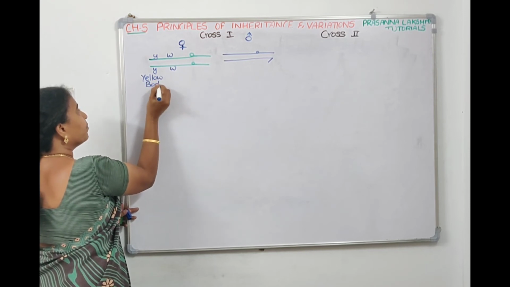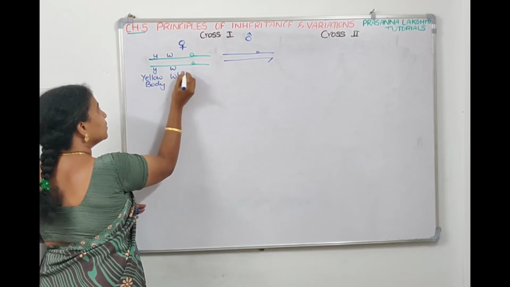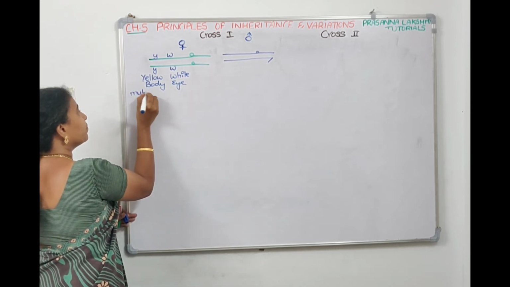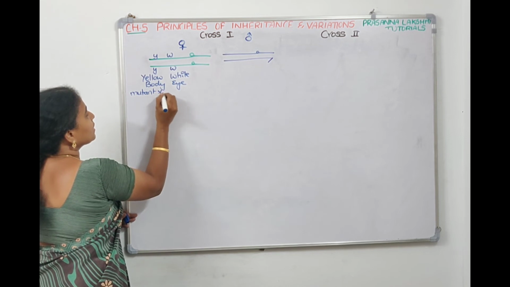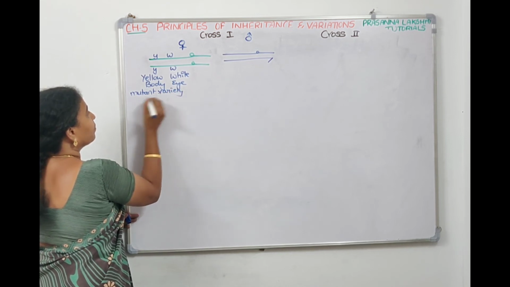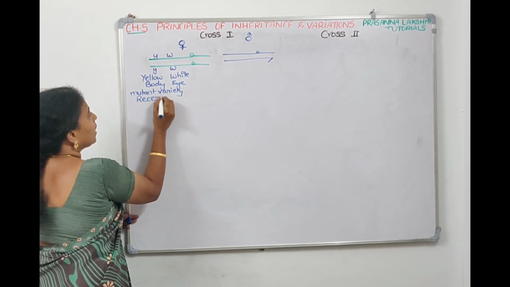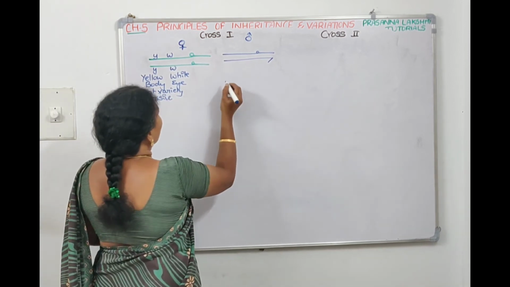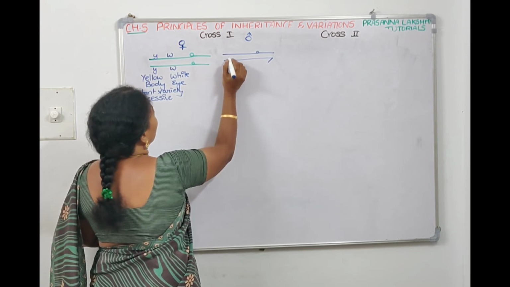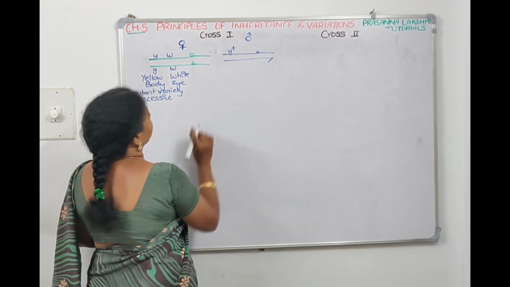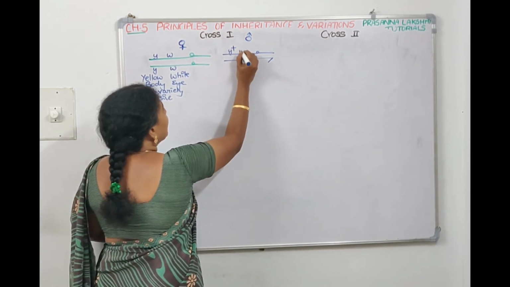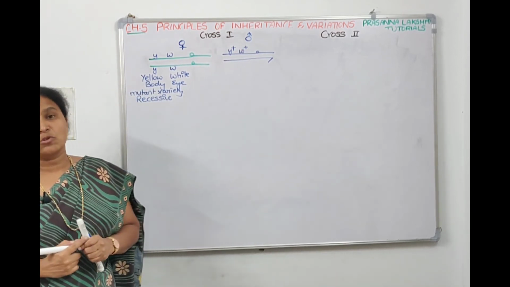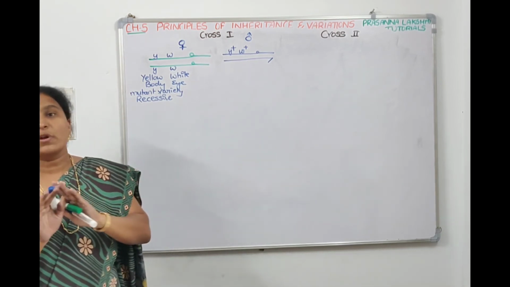Yellow body, white eye, female. So this is a mutant variety. Mutant variety means it is a recessive variety. And the male, he has taken a dominant one. Dominant one means it is brown body, brown body means y plus, red eye means w plus. So he has taken the genes which are present only on the X chromosome. That's why on the Y chromosome we are not going to represent anything.